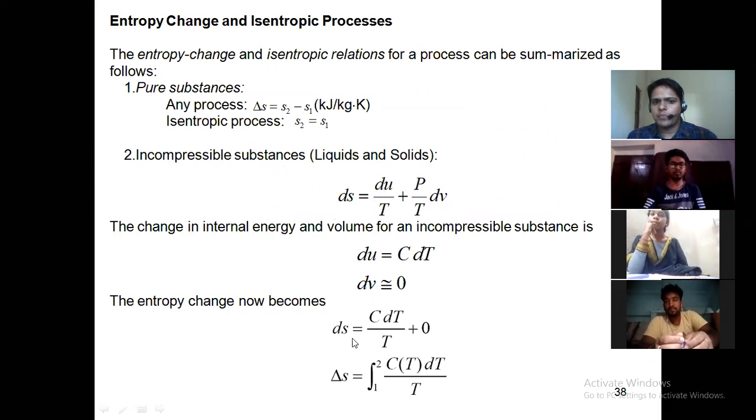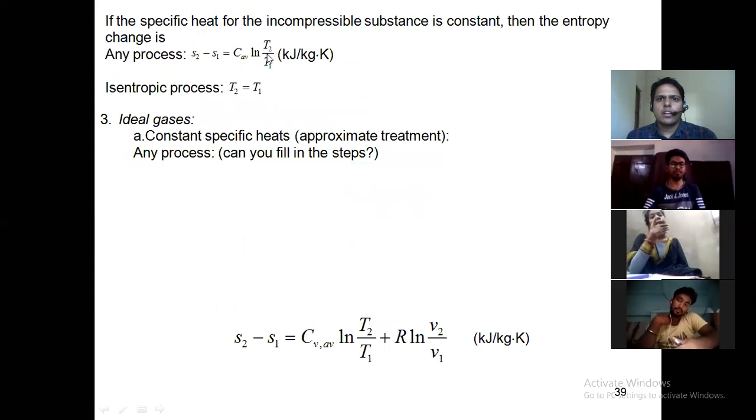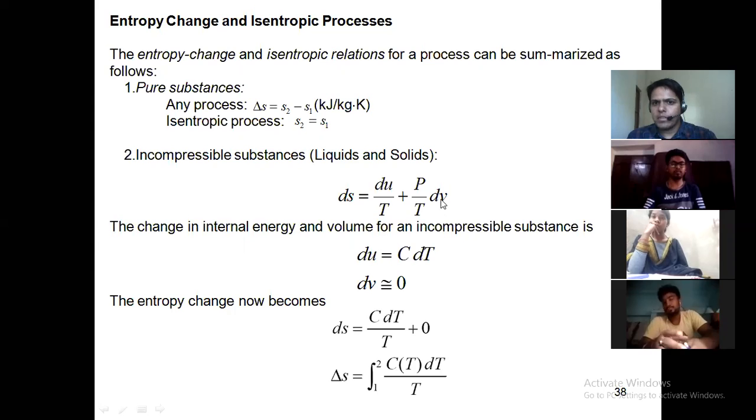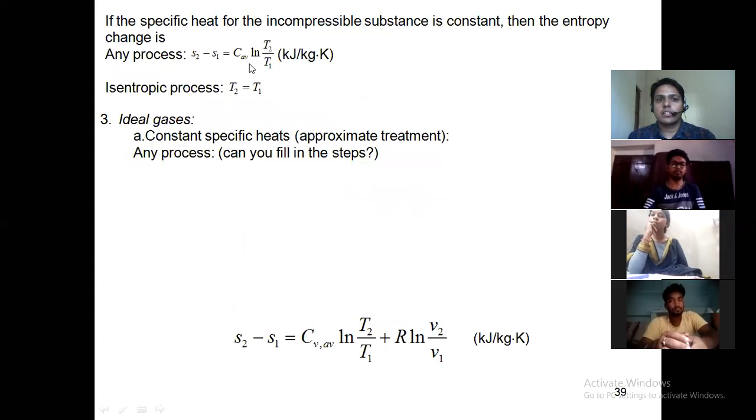So you get ds is equal to C dT upon T, or ds is equal to the integral from 1 to 2 of C dT by T. C is a constant specific heat, and integrating dT by T gives log T. For an incompressible substance, if we neglect the change in volume, we can write S2 minus S1 is equal to C average ln T2 upon T1.